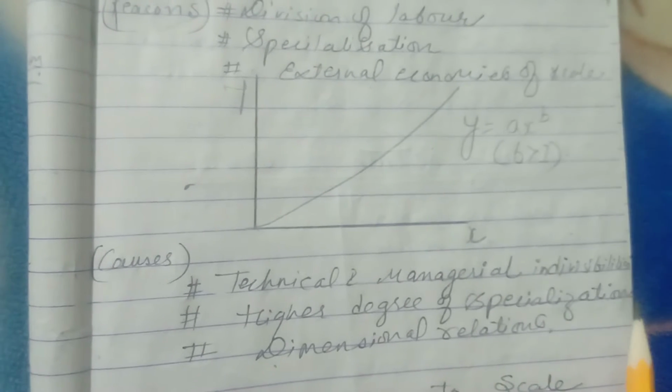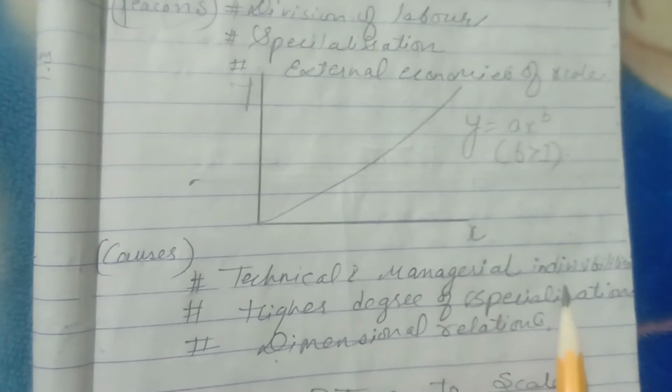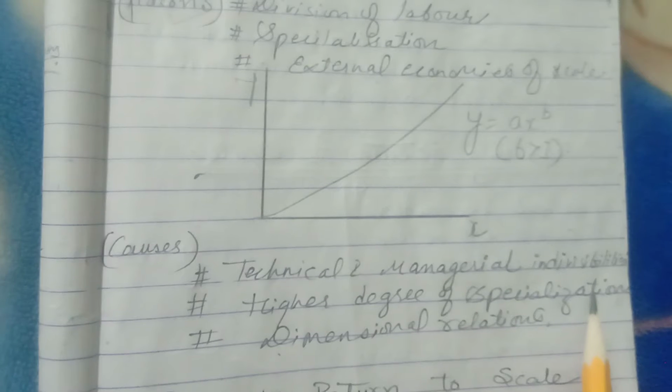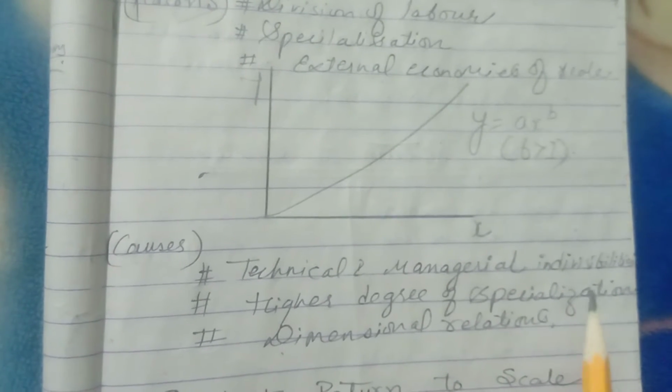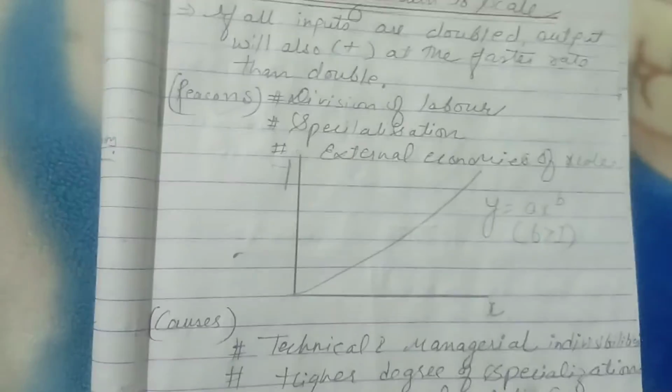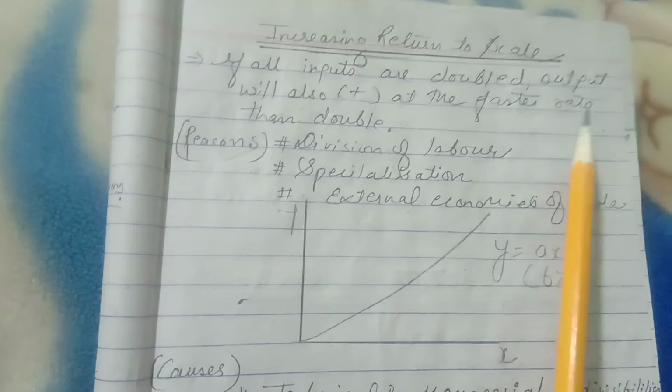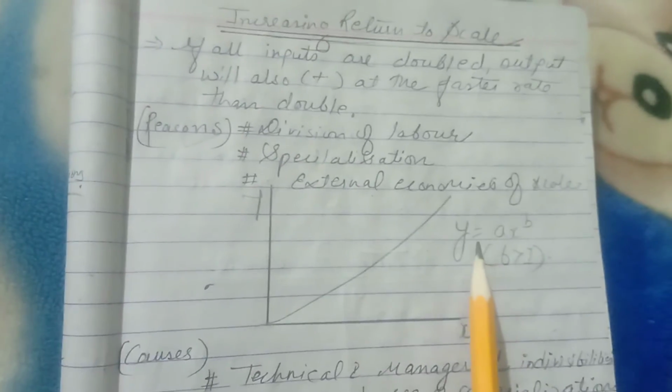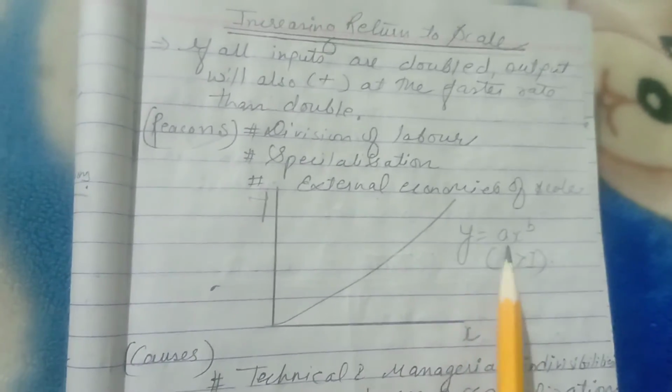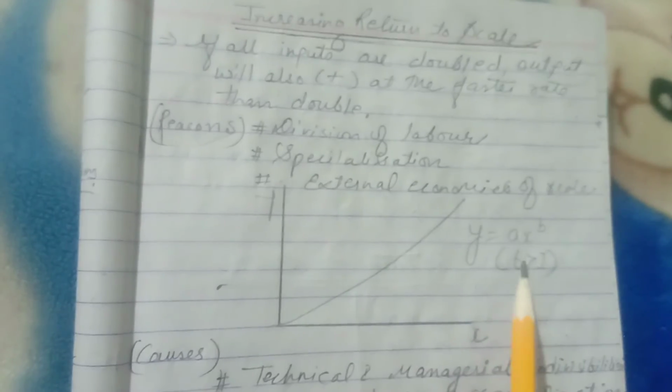High degree of specialization, again showing a positive result. And diminishing relations are also a reason for increasing return to scale, denoted by y equals ax^b, where b is always greater than 1.